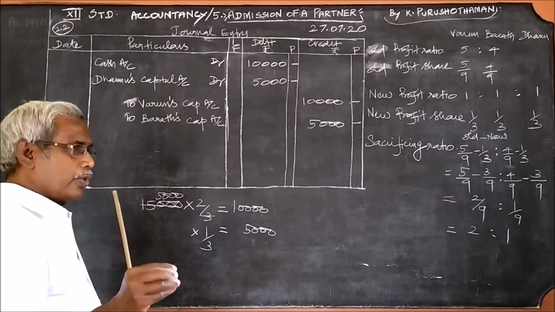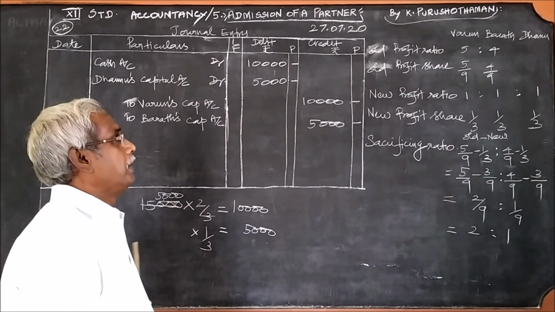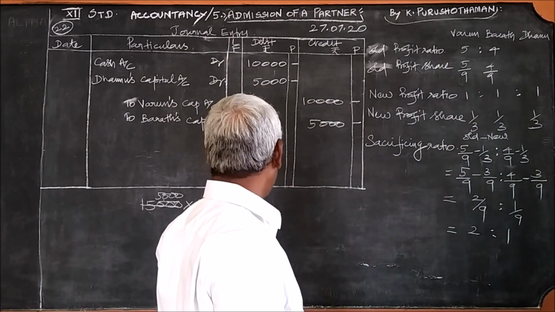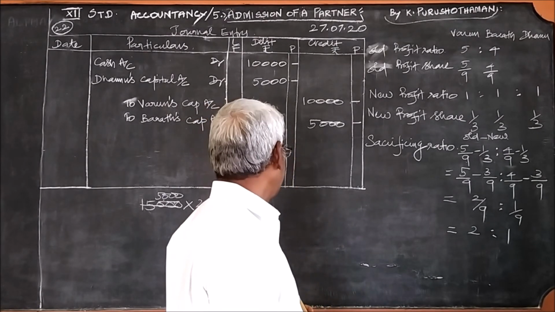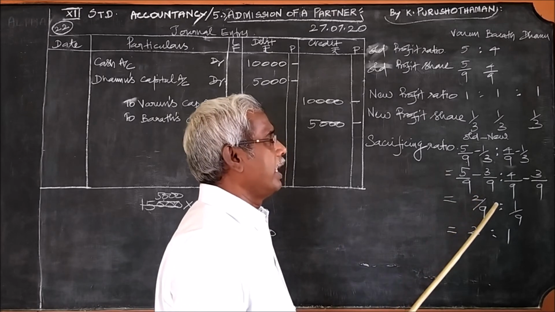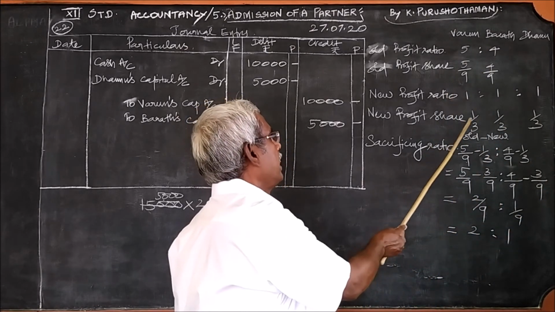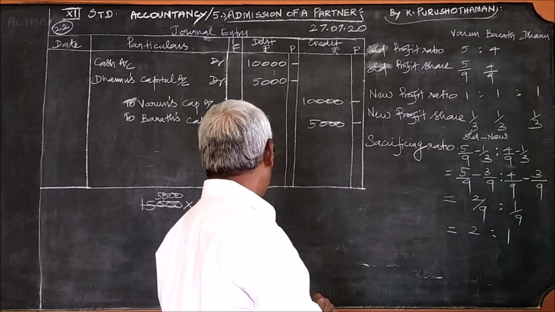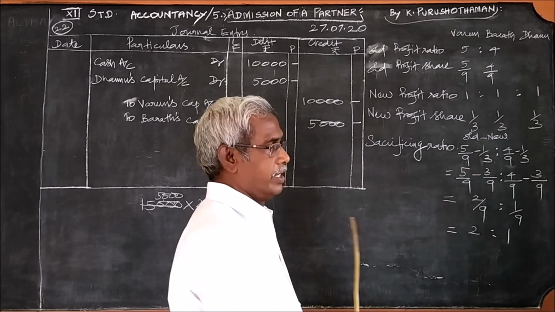And how should it be divided? If there is only one ratio, if 5:4 alone is given, we can divide that 15,000 in the ratio 5:4, that is 5/9 and 4/9. If only 1:1:1 is given, we can write 15,000 into 1/3 and divide.